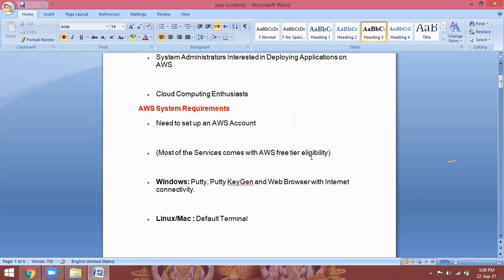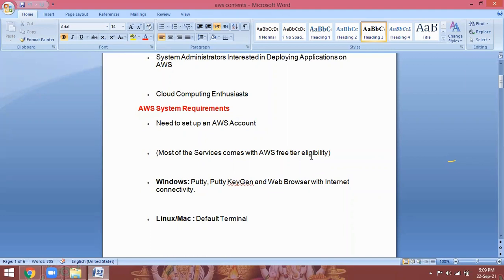If you are using Windows, you can use Putty or Putty Keygen software to access your AWS management console account. If it is Linux or Mac OS, use the default terminal. Whatever terminal you use in Linux or Mac OS, by using the terminal only, you can access your AWS instances. So no need to install any third-party software. These are the requirements we need.